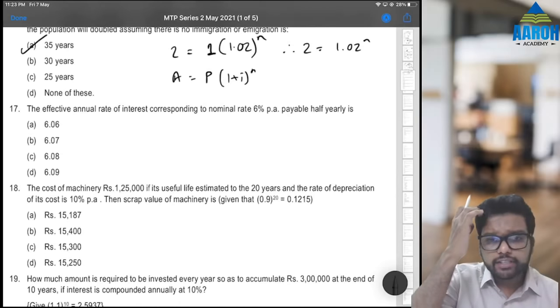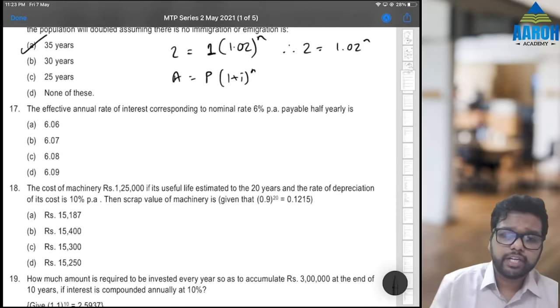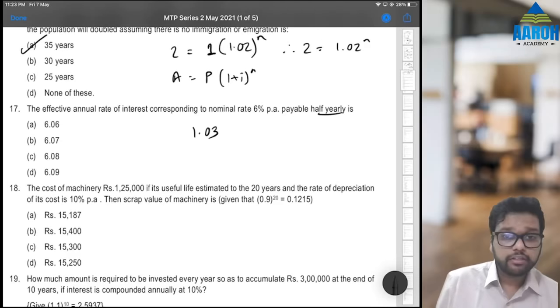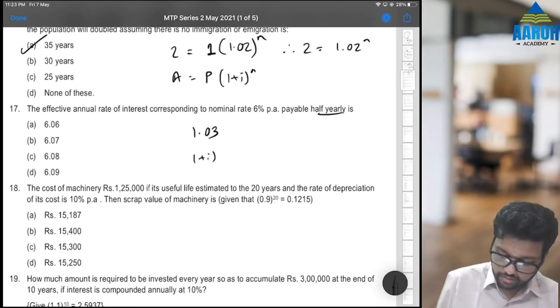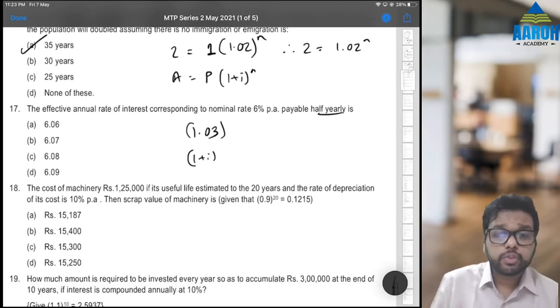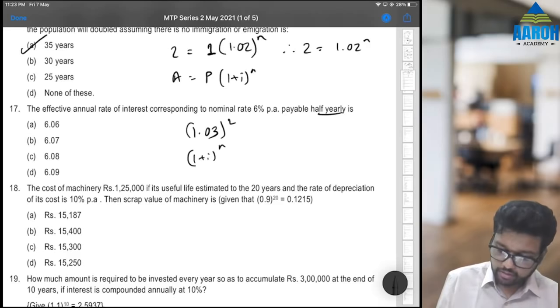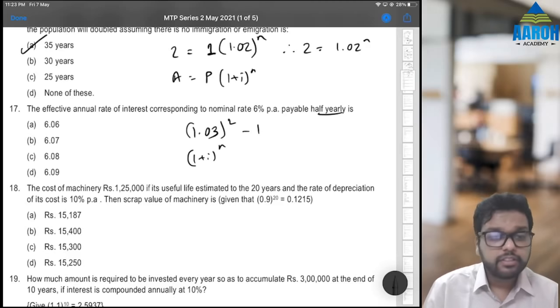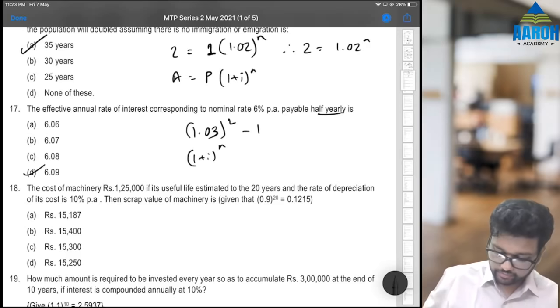Effective annual rate of interest corresponding to nominal rate 6% payable half yearly. There is a formula directly for half yearly. So 1.03, 1 plus i raised to n, that is 2 half years are there in 1 year, minus 1. So 1.03 square minus 1, 6.09 is the correct answer.